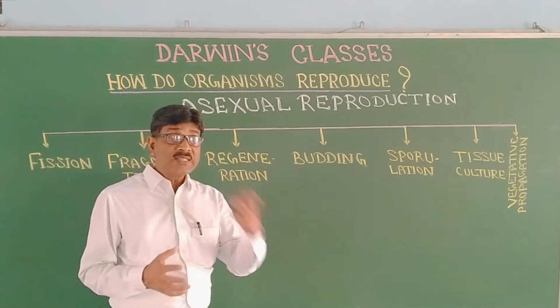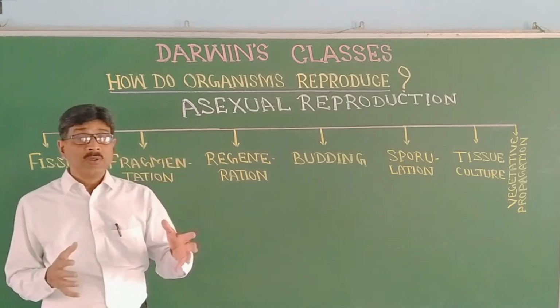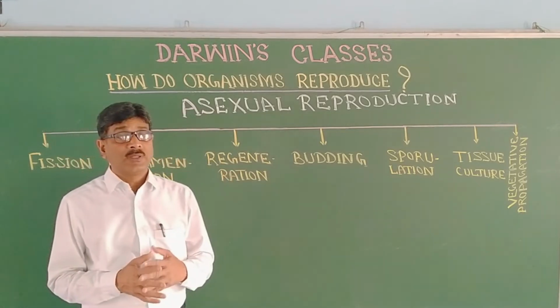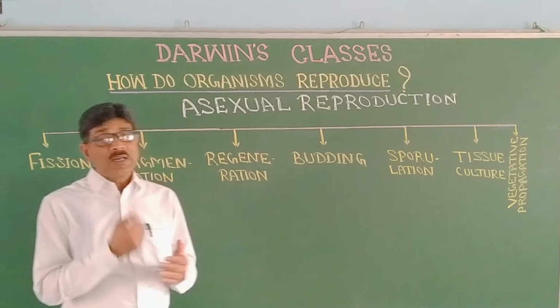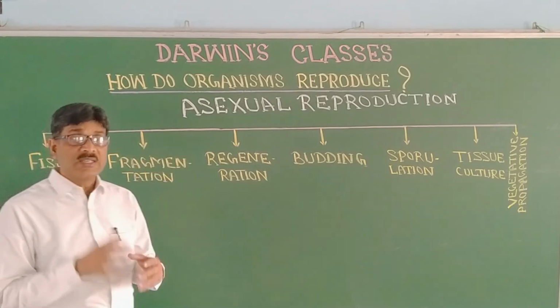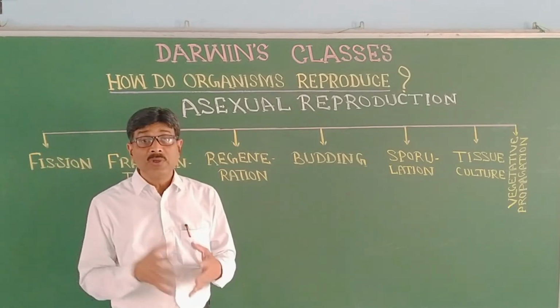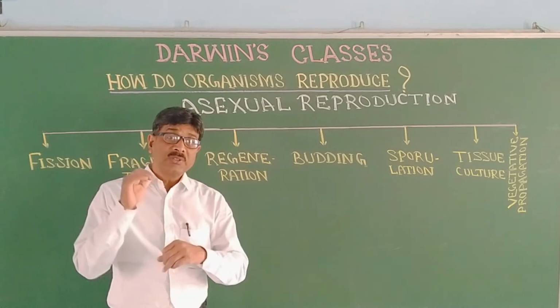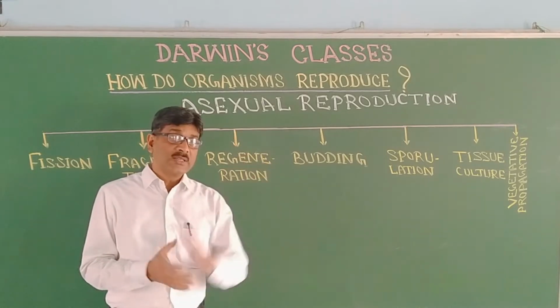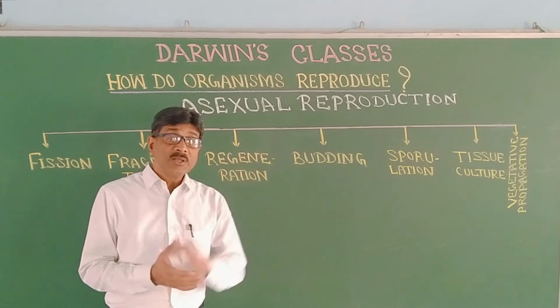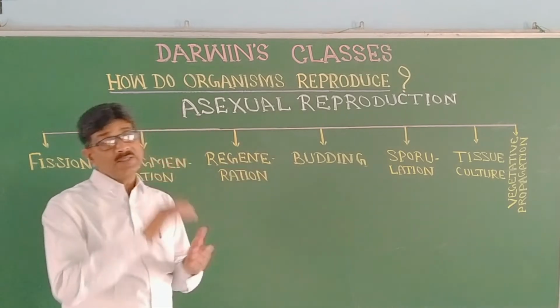Regeneration, it is the immense capacity of the organism to regenerate. There is regeneration in our case also. Suppose skin is damaged due to a cut, a wound, or a burn, then there is formation of new skin. In case of lizard, their tail is lost and new tails are regenerated.